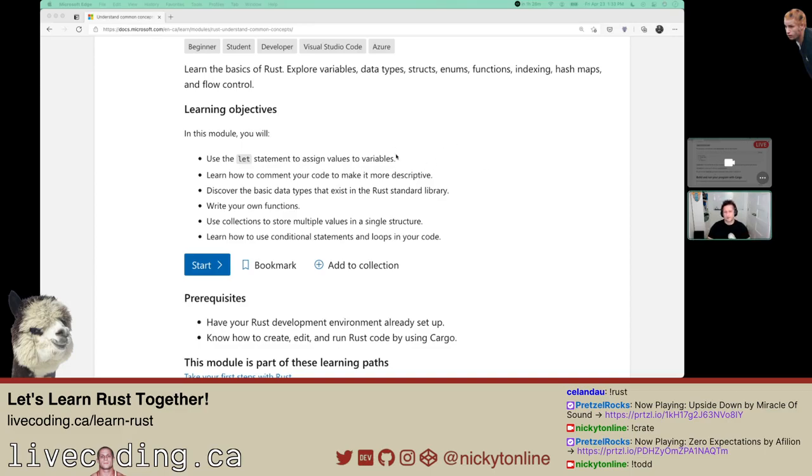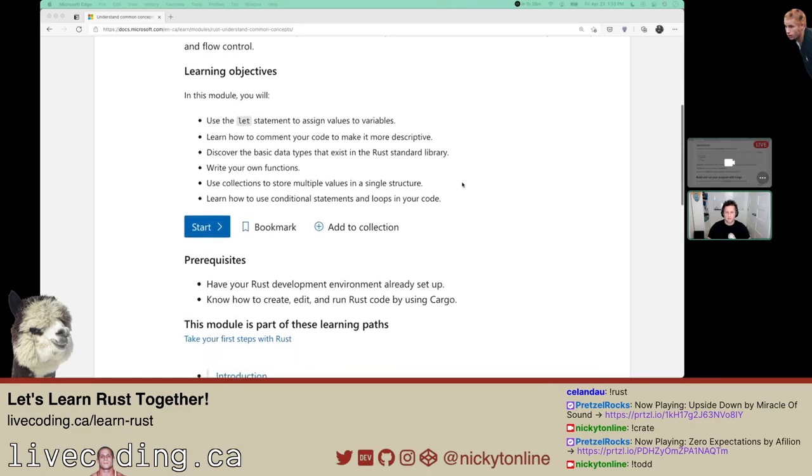I don't know if they took that let from JavaScript or if that existed in other languages prior, but anyways, that's how we'll set variables. We'll learn how to comment the code to make it more descriptive, basic data types, write our own functions, use collections to store multiple values in a single structure, and learn how to use conditional statements and loops in your code.